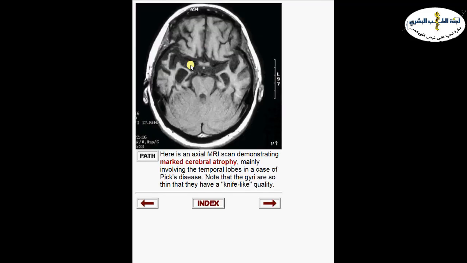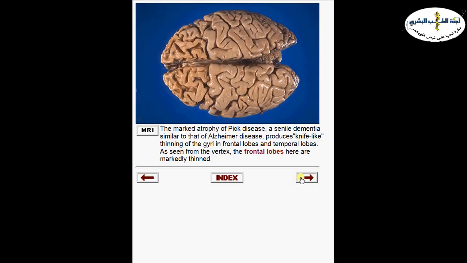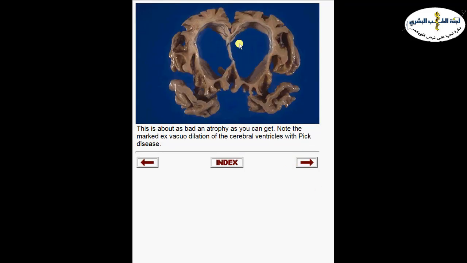And we can see them on MRI. Look at the marked thinning of the gyri. Here they are called knife-like gyri on the MRI. These are the temporal lobes, and these are the frontal lobes. So we can see here the frontotemporal localization of this atrophy. Now, just like Alzheimer's disease, patients will also develop compensatory hydrocephalus.